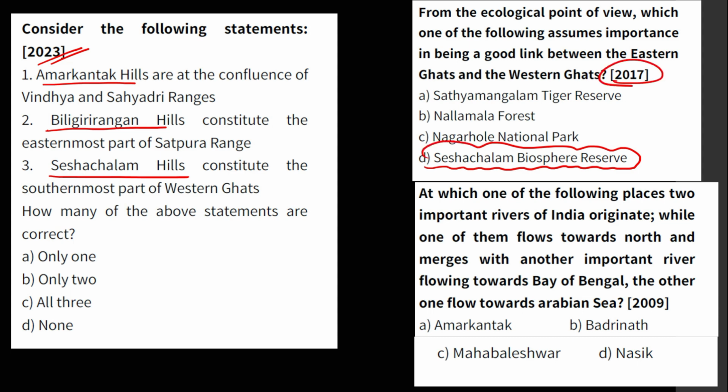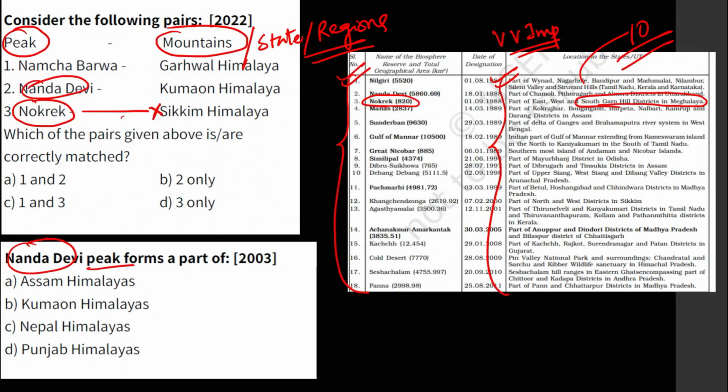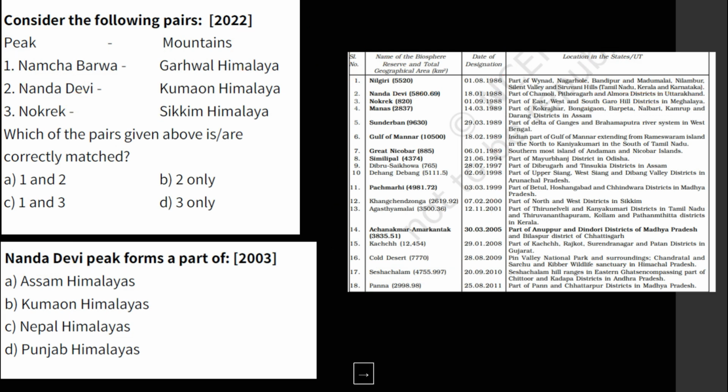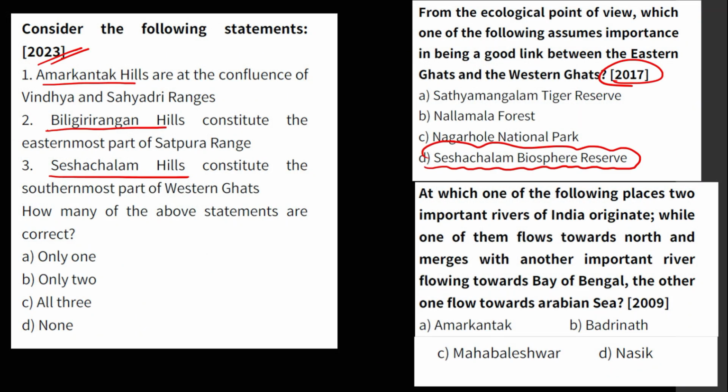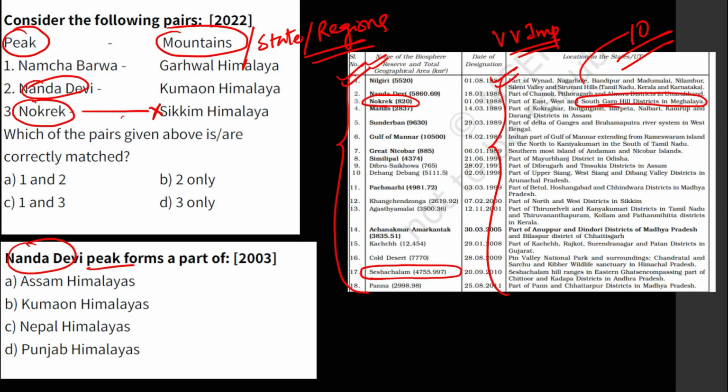And you can see one thing here is that Sesachalam is again there in this list of biosphere reserves. So don't you think this is amazing? Don't you think there is a pattern that UPSC has been targeting few biosphere reserves or few protected areas over and over again?